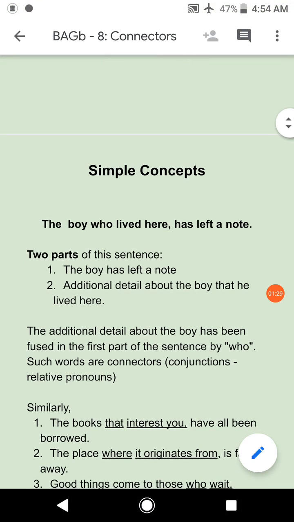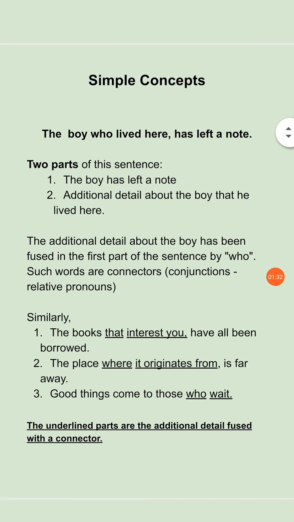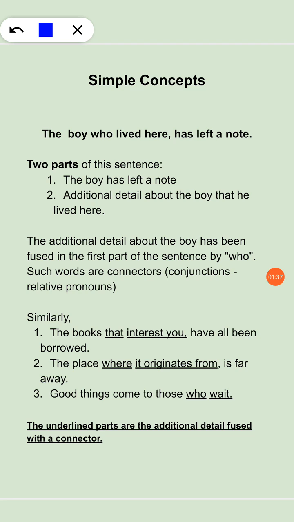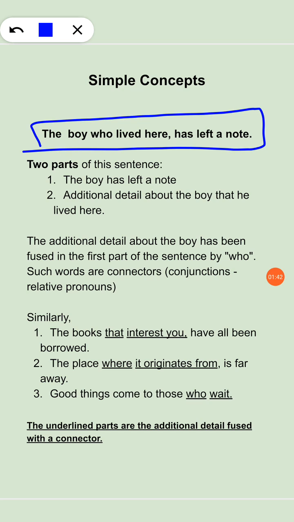Now, just a little bit of concept first, and then we are going to start off with the words themselves. This is our sample sentence: The boy who lived here has left a note. As you can see, there are two parts to this sentence. The first one is the boy. This is the main ism. The first information that we get regarding this boy is that he lived here and that he has left a note.